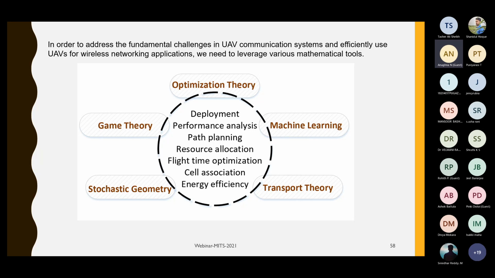Now, machine learning is something very relevant, and you can understand the application of machine learning and deep learning algorithms in wireless communication. If you find 10 papers today, 4 to 5 papers are on machine learning, right? So machine learning is going to be a huge factor in tomorrow's technology. Those who know machine learning very well can apply their algorithms and logic to solving some of the pertinent issues in UAV communication as well.